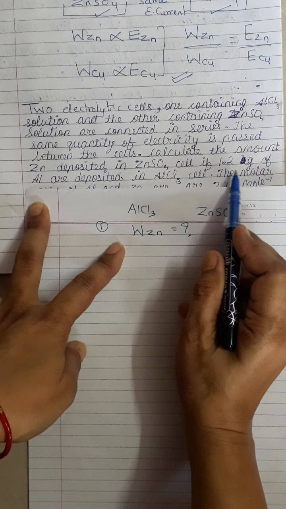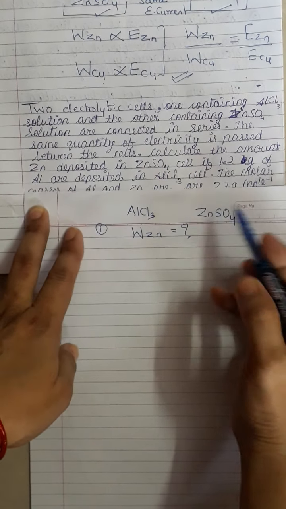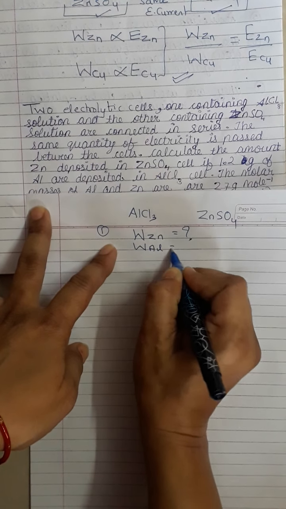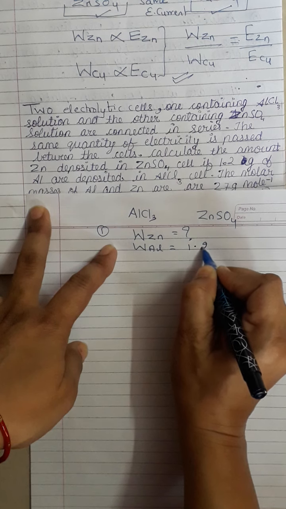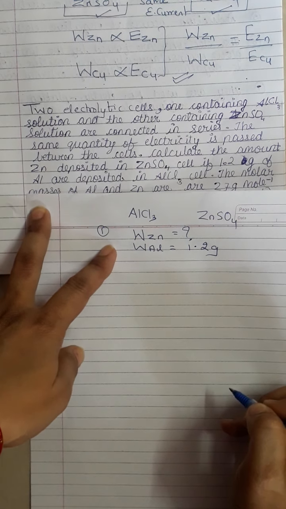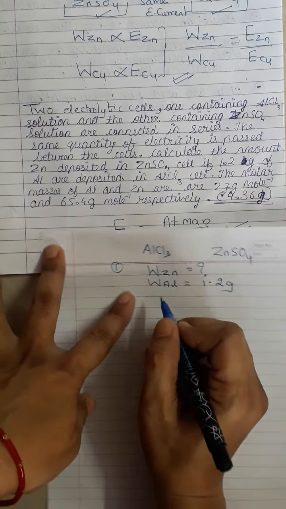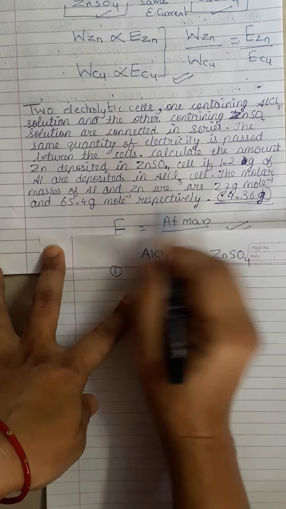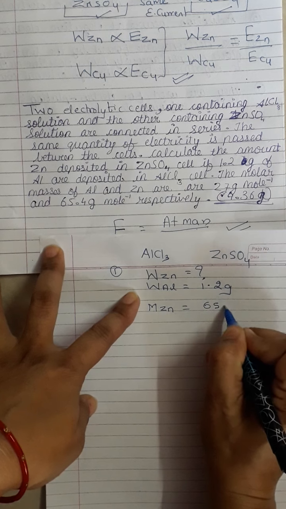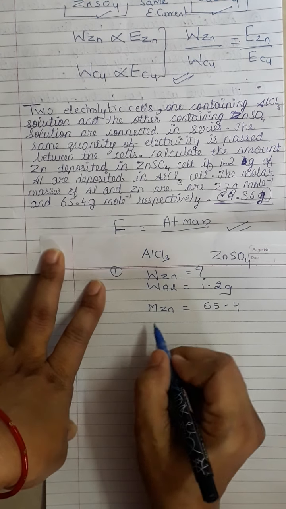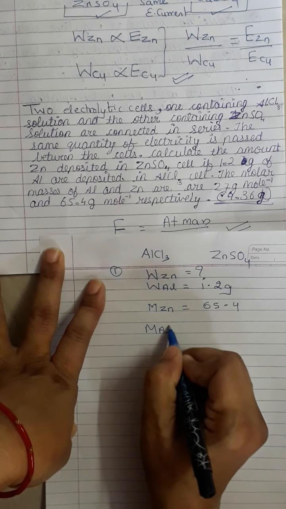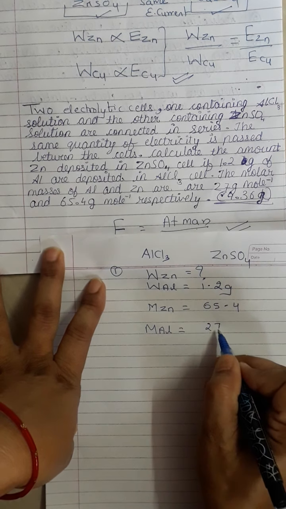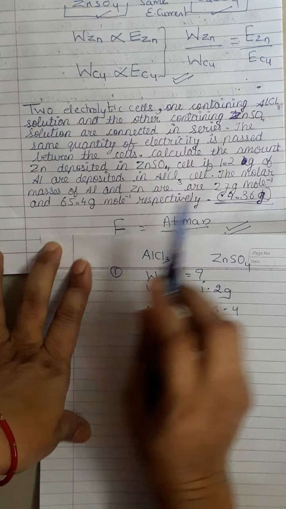If 1.2 gram of aluminium gets deposited, they have given the mass of aluminium which is getting deposited, it is 1.2 gram. The molar mass is also given. The molar mass of zinc is 65.4 gram per mole, and the molar mass of aluminium is 27.